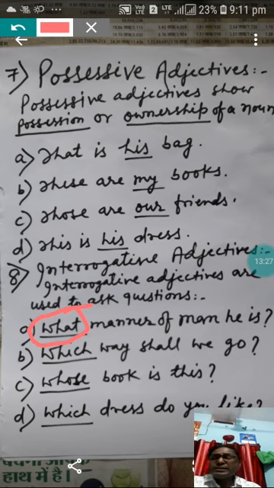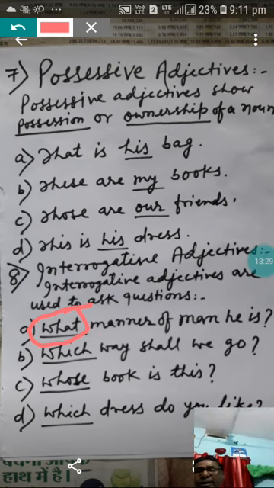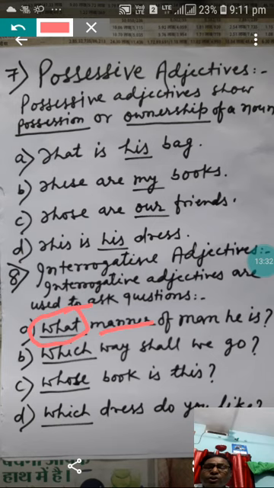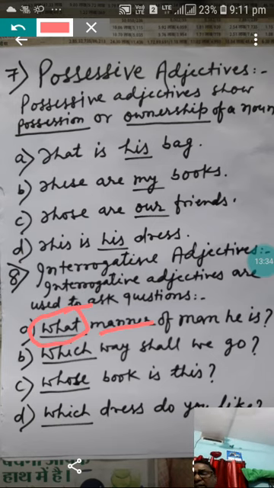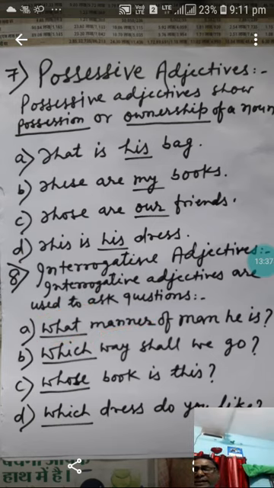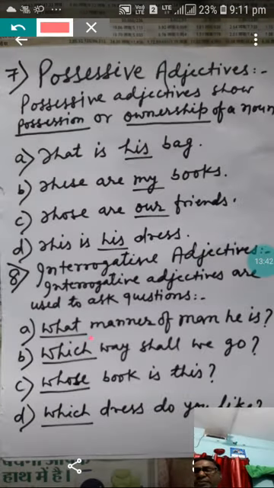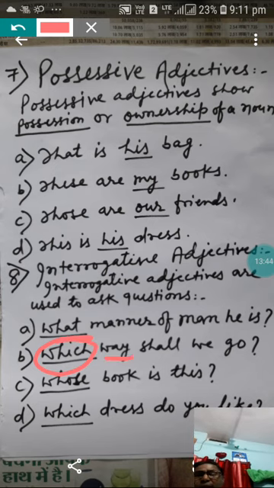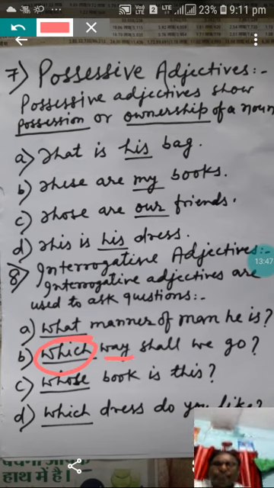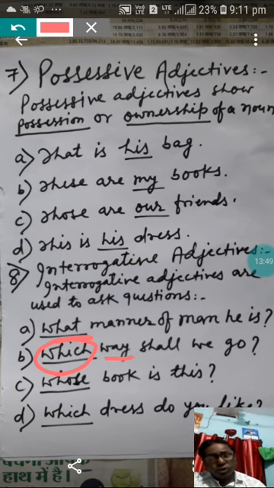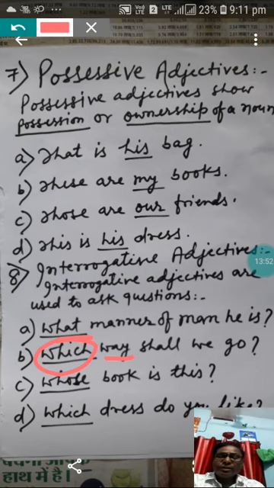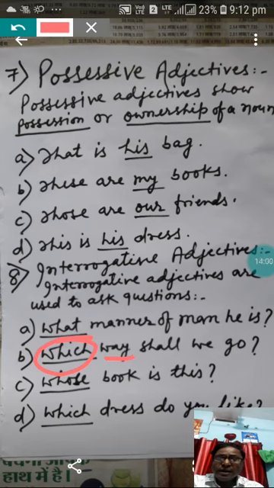What is describing in the first sentence? Manner. Which way shall we go? Which in the second sentence is an interrogative adjective, and that is describing the noun way. So it is asking a question, and at the same time it is describing the way.